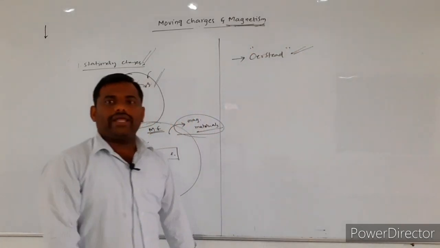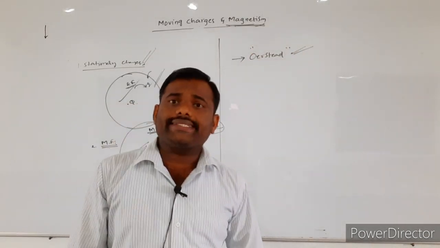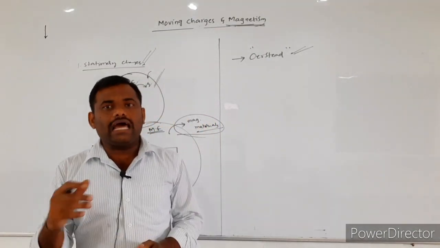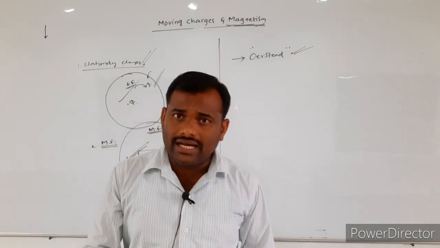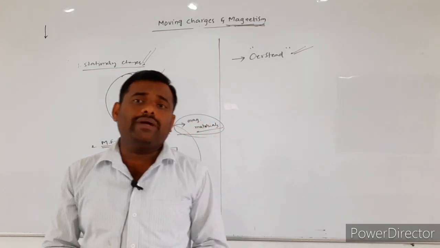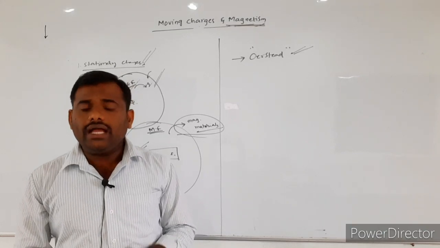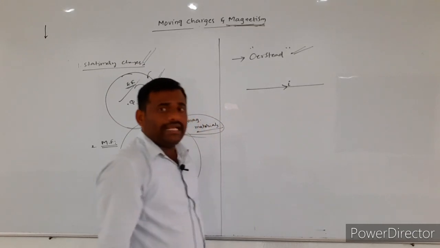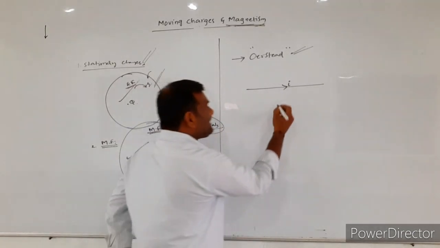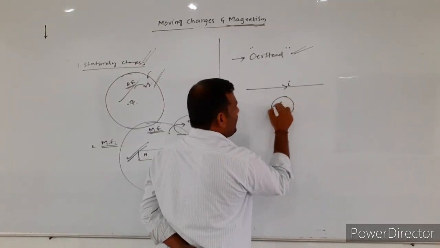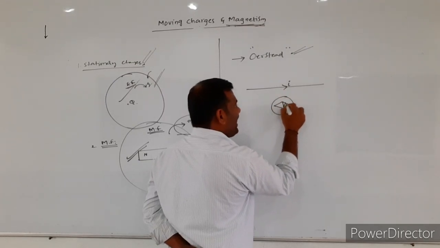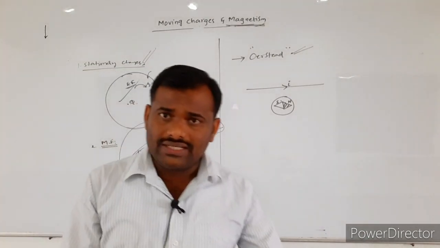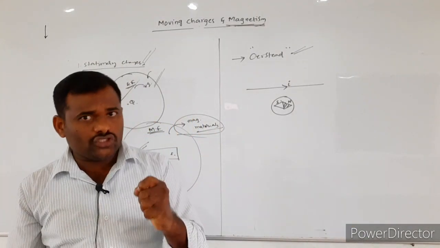While Oersted was giving a demonstration to his students in his laboratory, he noticed that there was a current carrying conductor, and beside the current carrying conductor, a magnetic needle was also placed.